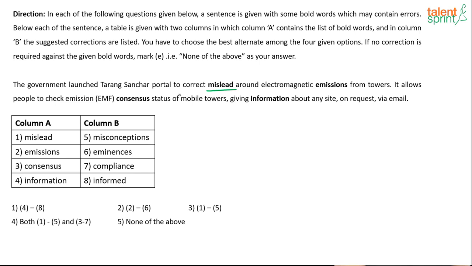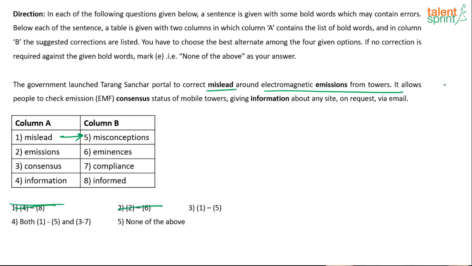So this is a misconception that people are talking about, that the government has tried to launch probably a solution or an awareness portal, that is Tarang Sanchar, to correct this misconception, okay? So 1 will change to 5, all right? So 1 and 2 is definitely not the answer. Emissions from the tower are all absolutely fine.